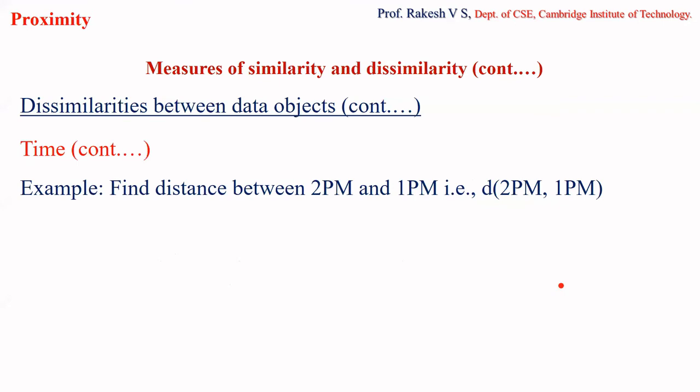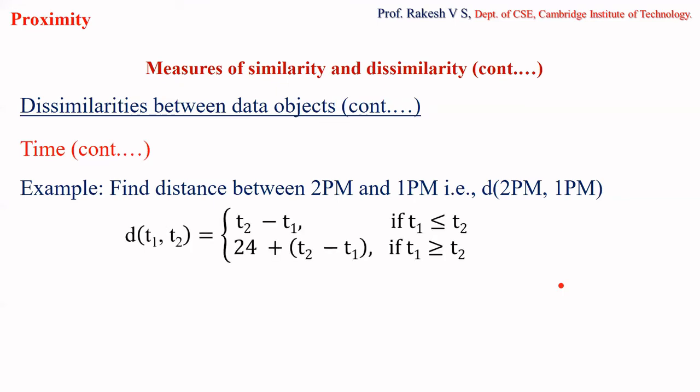Now let us take an example. Suppose I have to find the distance between 2 p.m. and 1 p.m. What is the time difference between 2 p.m. and 1 p.m.? Consider the definition. Which condition is getting satisfied? Here T1 is greater than T2, because 2 p.m. is T1 and 1 p.m. is T2. Therefore, what formula am I going to apply? I'm going to apply 24 plus T2 minus T1, correct?